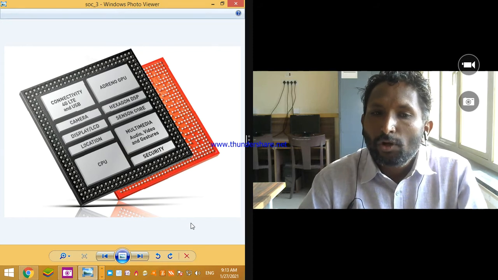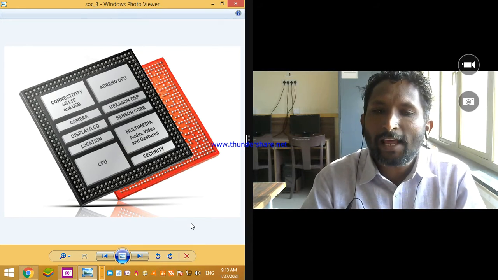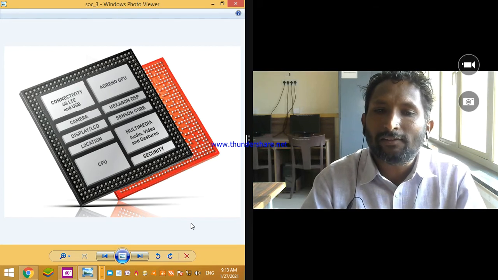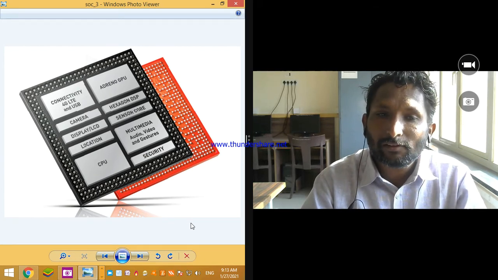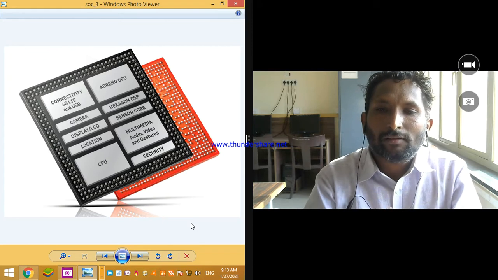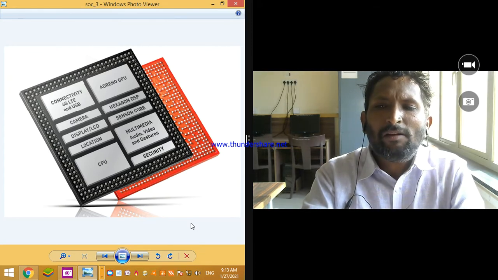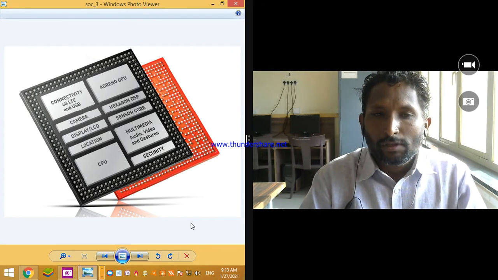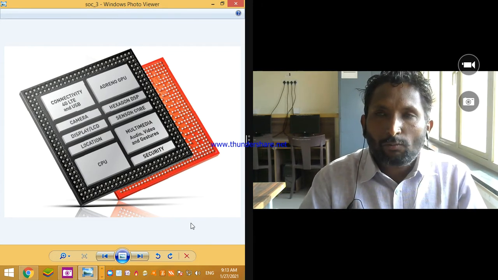System on chip. Only one chip is there, and that chip handles all the activities which are built into our mobile phones. So I think you have understood what exactly system on chip means.